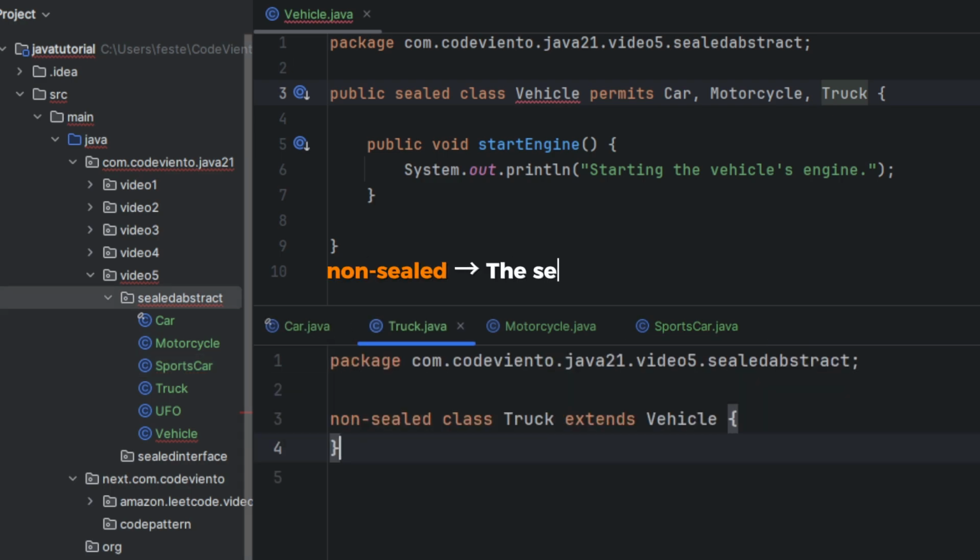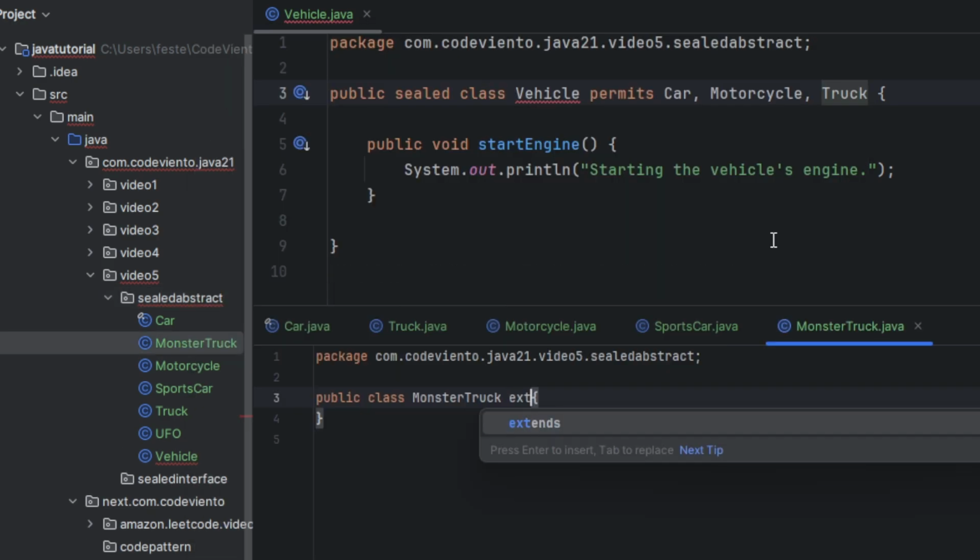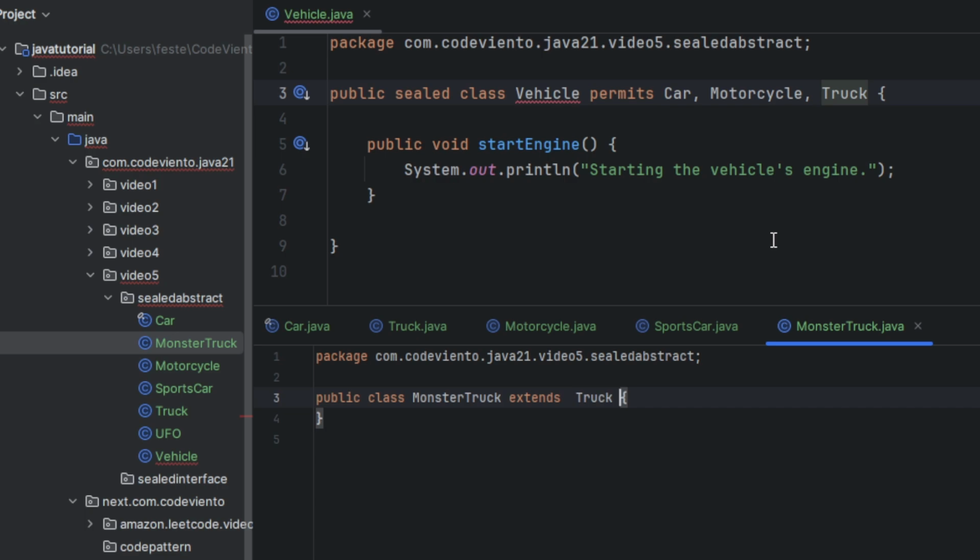Okay? And let's check non-sealed. Non-sealed means the seal is broken. Everyone can extend. This breaks the seal and says, I'm a vehicle, but I'm opening up my own inheritance line to anyone. Let's check an example together. Let's create a monster truck. I want to extend monster truck from truck. It's possible because we say, okay, I'm a vehicle, but I can be extendable also.